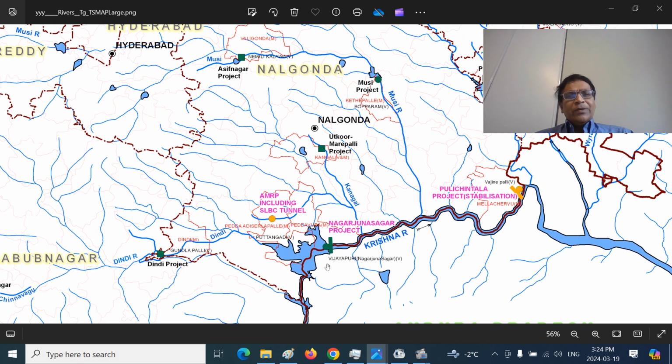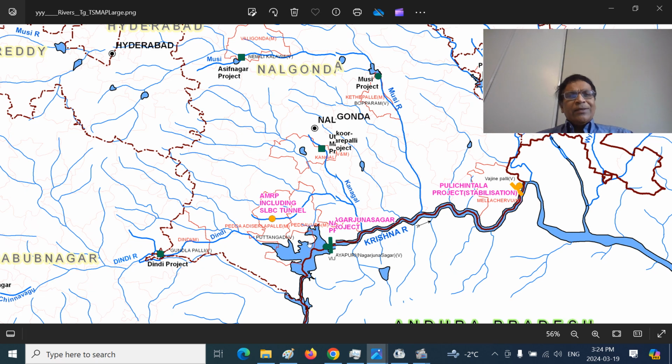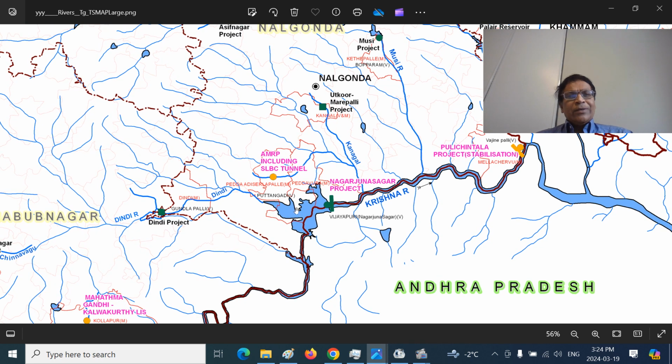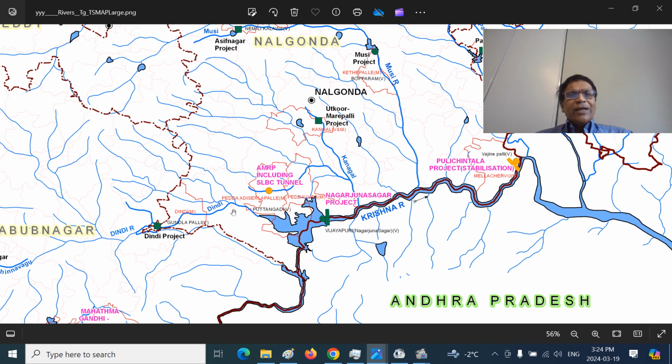The dam was built near Nagarjuna Sagar. This is the Nagarjuna Plateau here, and Vijayapuri is very big. The Dindi doesn't discharge into Nagarjuna Sagar directly. This is actually the Dindi River, the border between the traditional Mahabubnagar district, the Palamuru district, and Nalgonda district. Now this area comes under the Nagarkurnool area. This is the Pedavagu river. Dindi should be here. Sometimes there can be mistakes in the map.